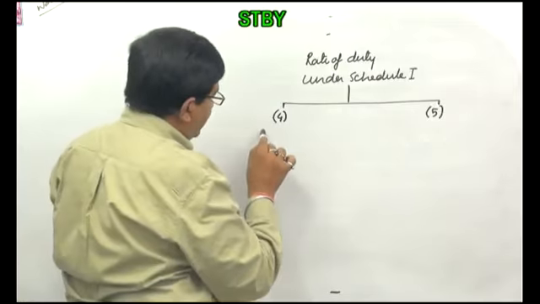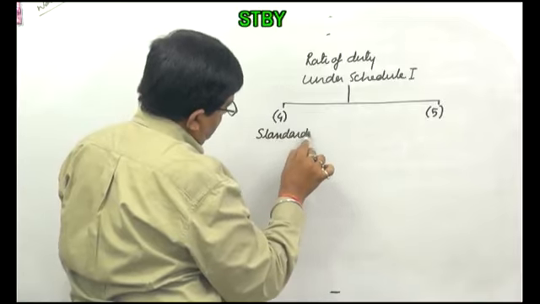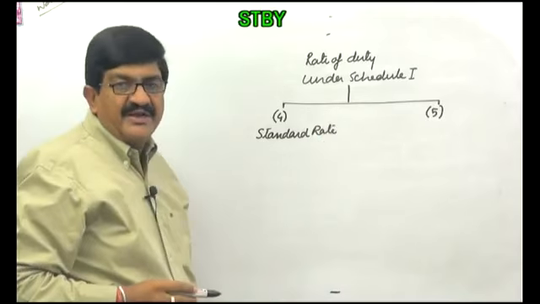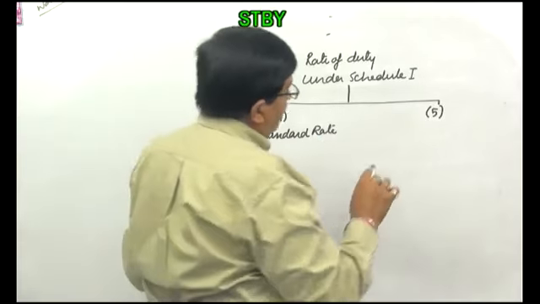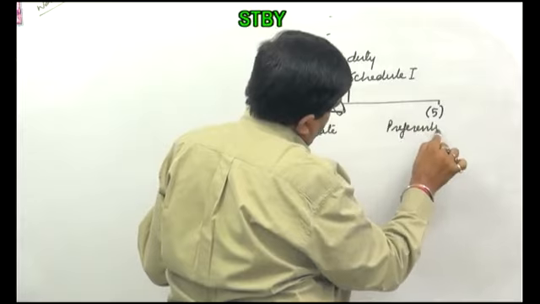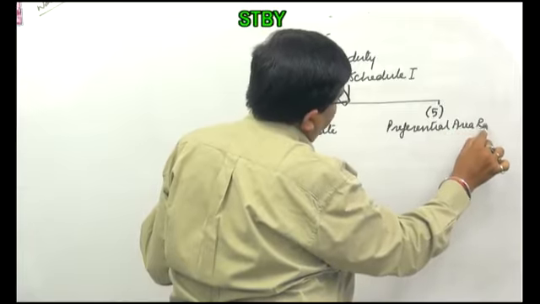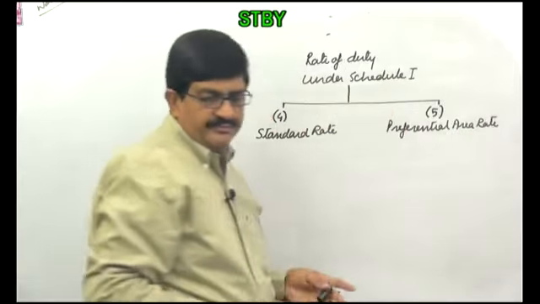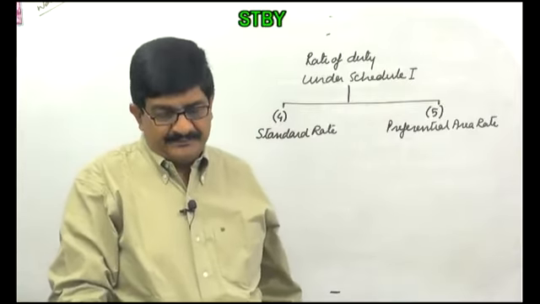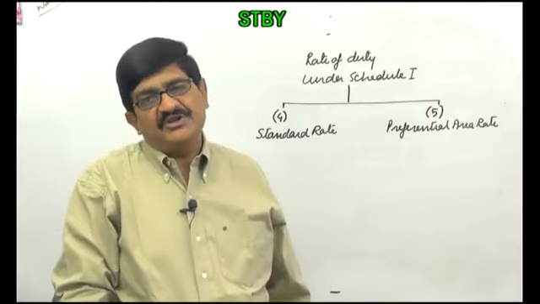Column number 4 is standard rate, and column number 5 is preferential area rate. 2 types of rates are there. Standard rates and preferential rates.